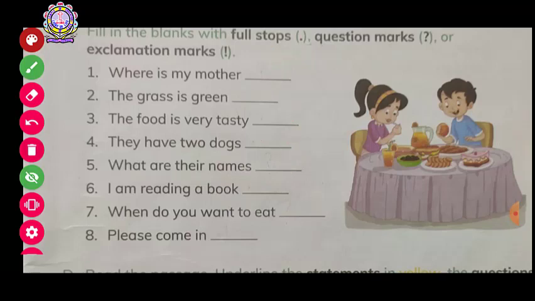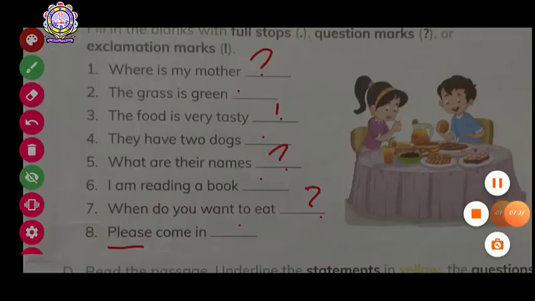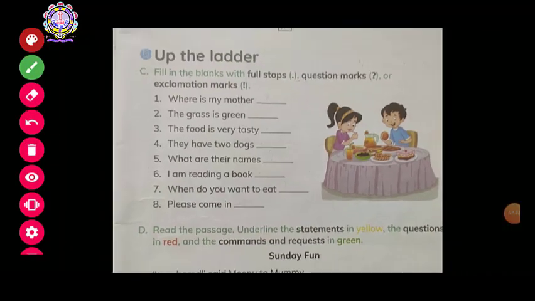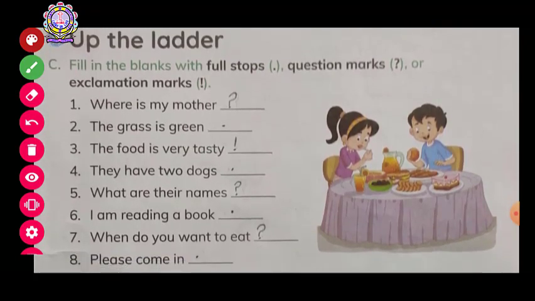Yes, then what will come here? Here also it will come your question, and please come in. Please, so it's what? Yes, it's a request. Then also full stop will be here. If you want, you can take the screenshot, or I will show you in another way. Yes, you can have a look at this, and if you want, you can take the screenshot.